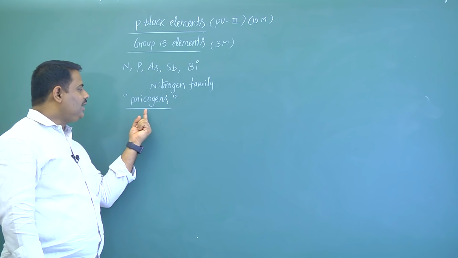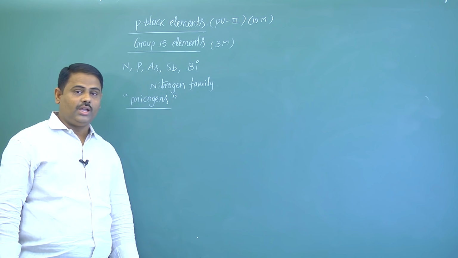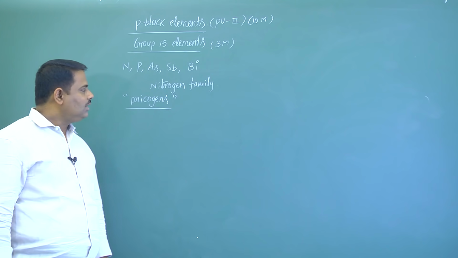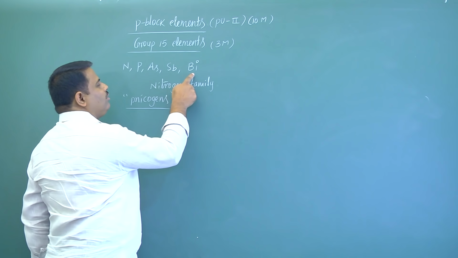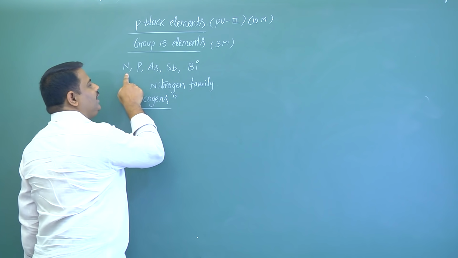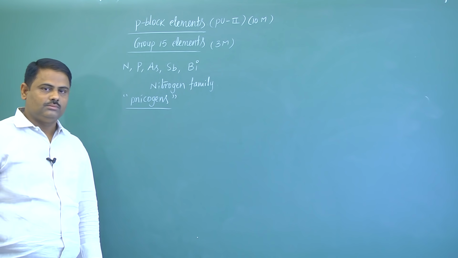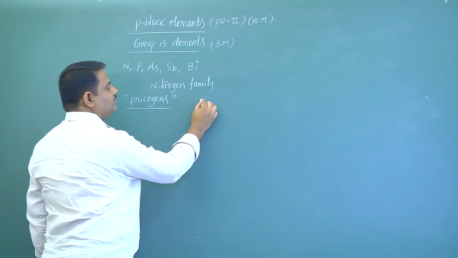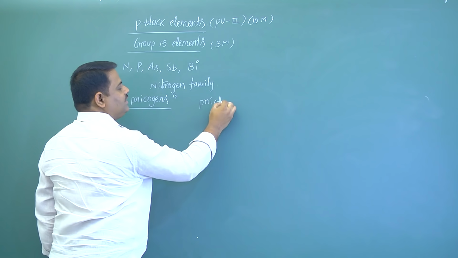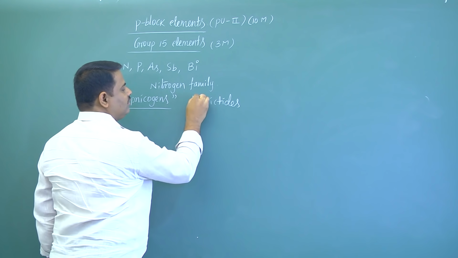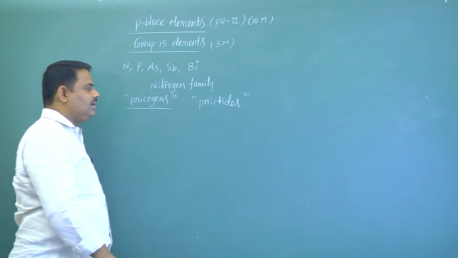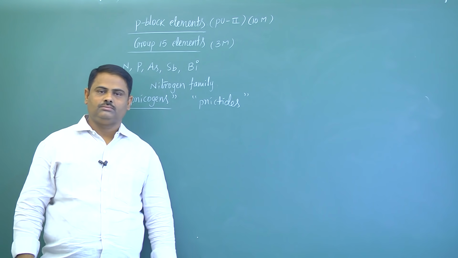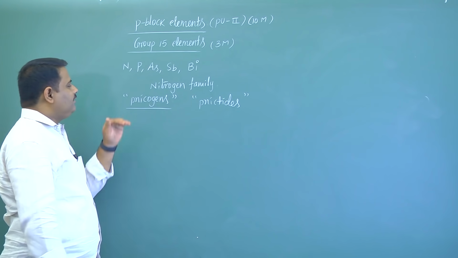The meaning of pnicogens is suffocating. Now here the compounds formed by 15th group elements are also called pnictides. Once again P is silent. Pnictides.